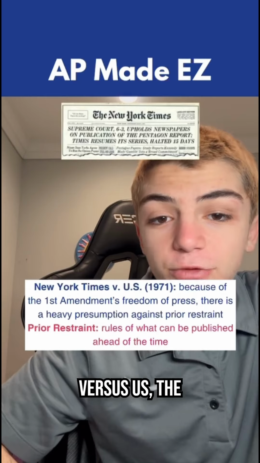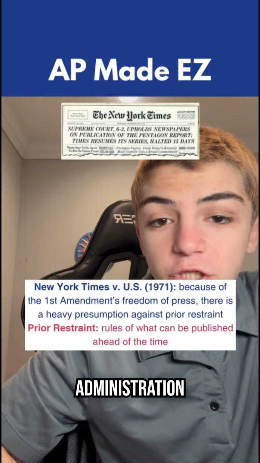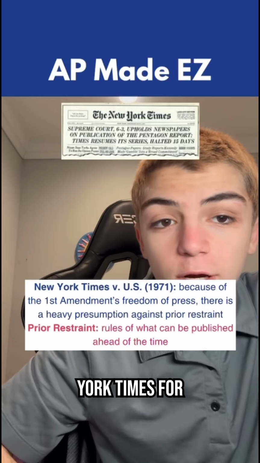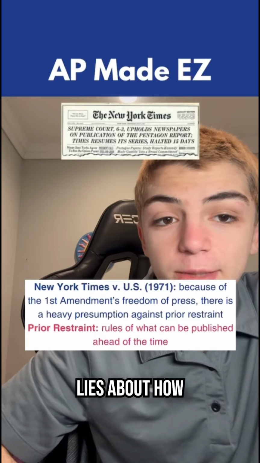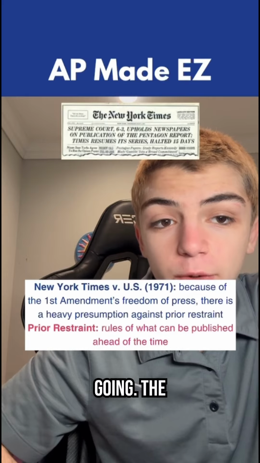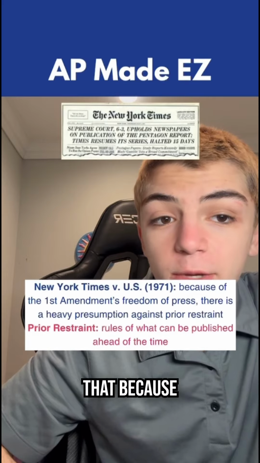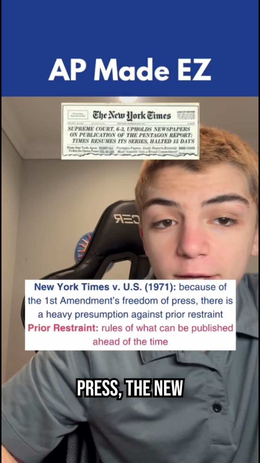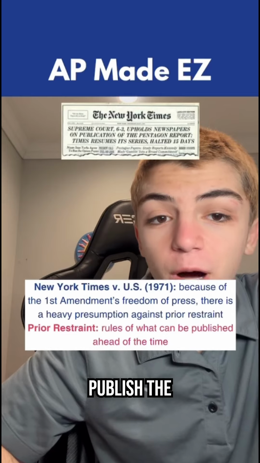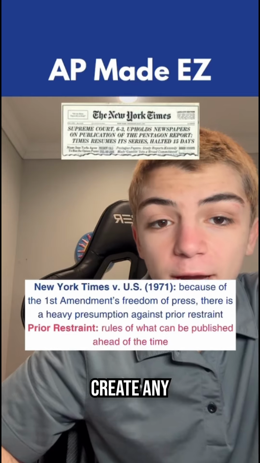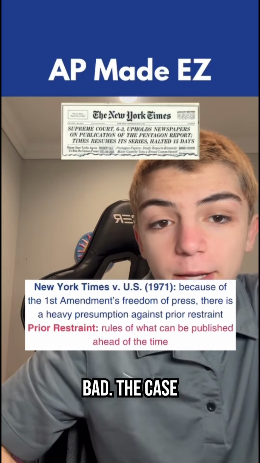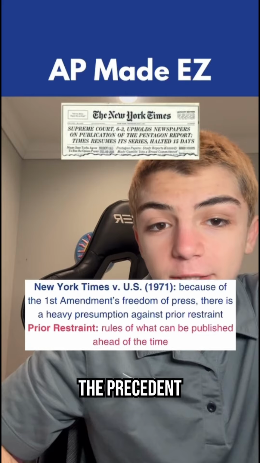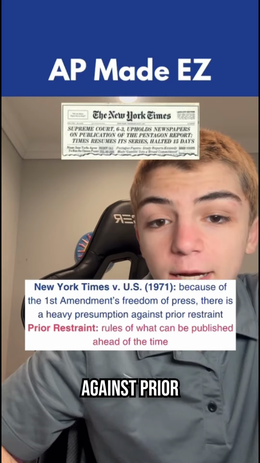In New York Times v. U.S., the Nixon administration sued the New York Times for releasing the Pentagon Papers, which exposed the president's lies about how the Vietnam War was really going. The court ruled that, because of the First Amendment's freedom of the press, the New York Times was free to publish the papers, as they didn't create any real danger to national security, only made the president look bad. The case established the precedent that there is a heavy presumption against prior restraint.